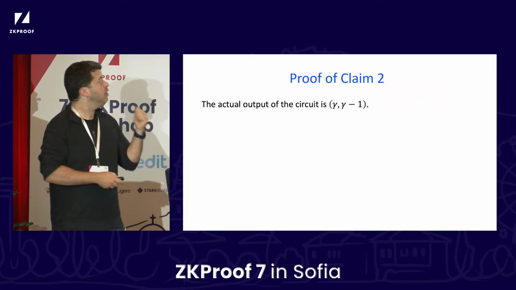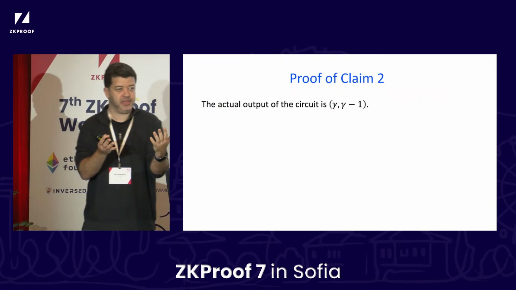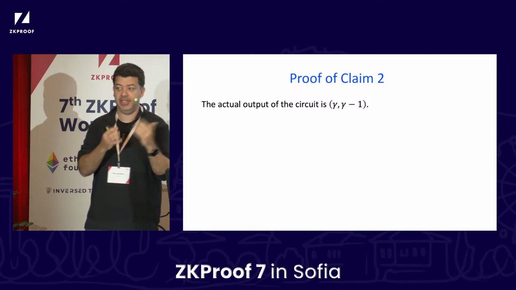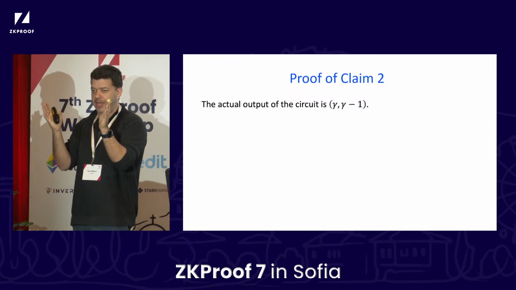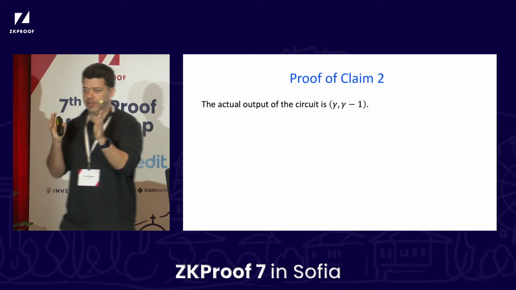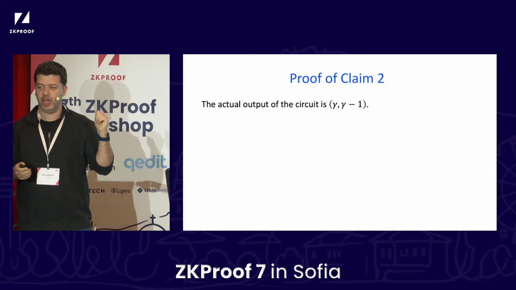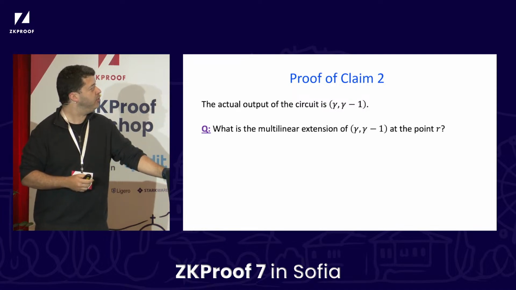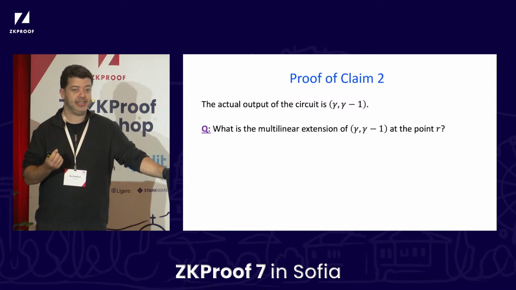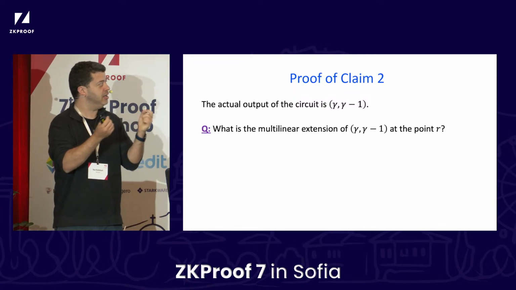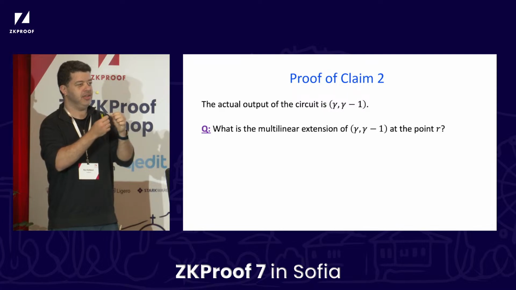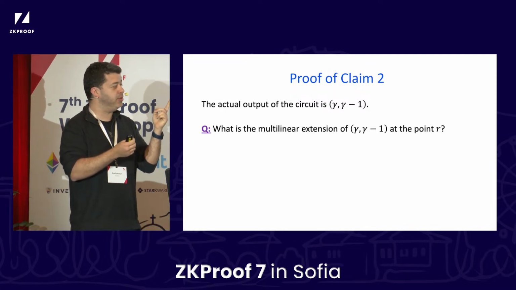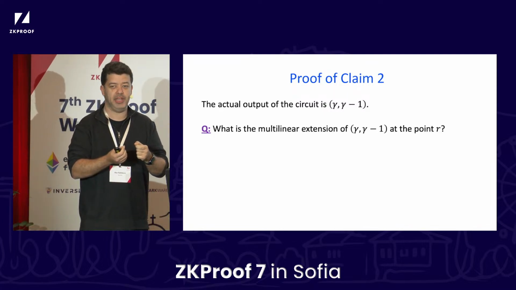Okay? So the actual output of the circuit is what, we just saw what the circuit is. It's going to output this gamma minus 1, which was derived in some way. We'll recall in a second. But just think for a moment about this gamma minus 1. And I want to ask you a simple algebra question. What is the multilinear extension of a polynomial that, say, at 0 gets the value gamma, and at 1 gets the value gamma minus 1?